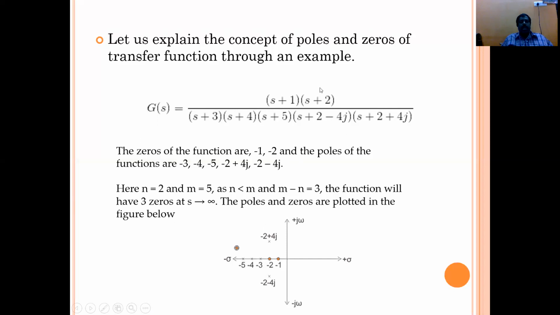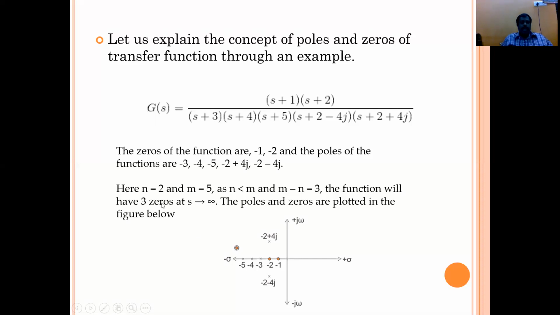So minus 1 and minus 2 are the zeros here, and the poles are minus 3, minus 4, minus 5, minus 2 plus 4j and minus 2 minus 4j.